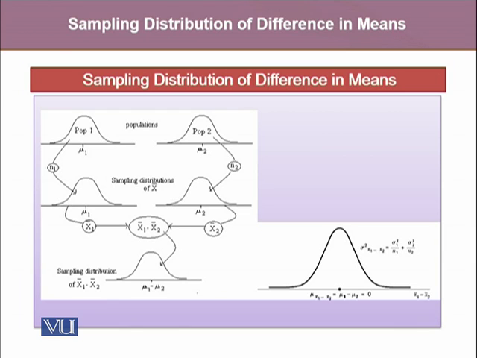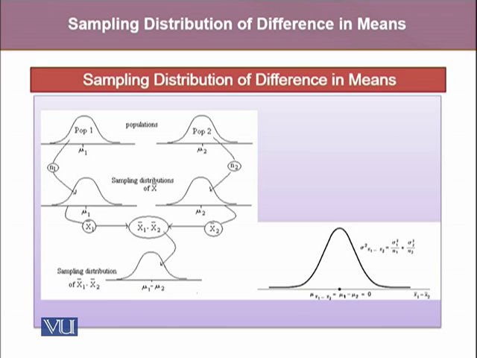So the first picture represents the sampling distribution of x bar 1 that comes from all possible samples from population 1, and the second represents the sampling distribution of x bar 2, from all possible samples coming from population 2.